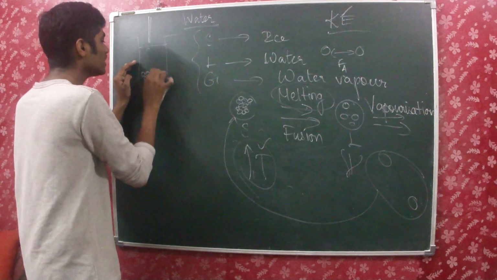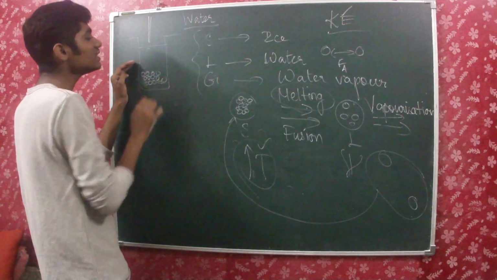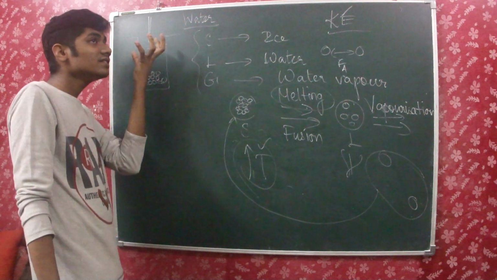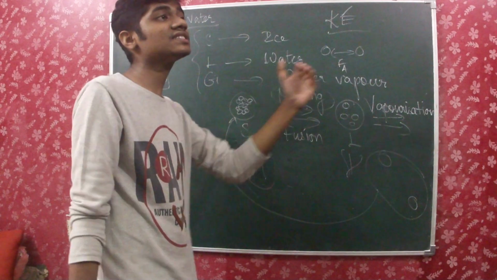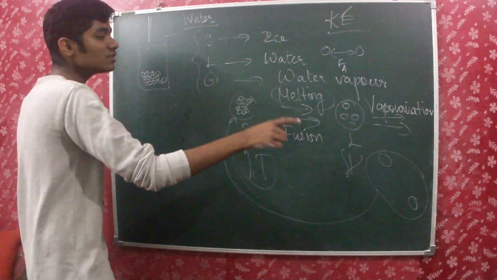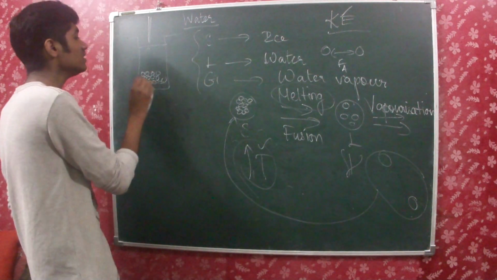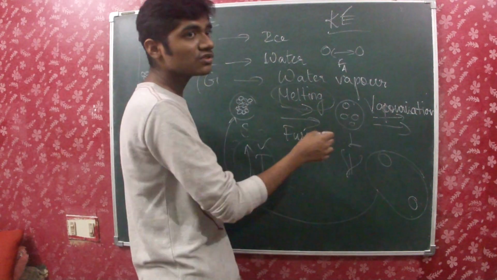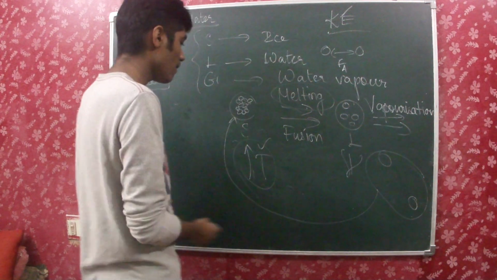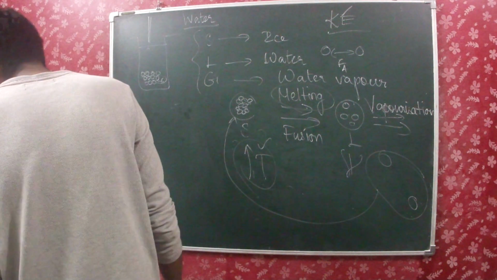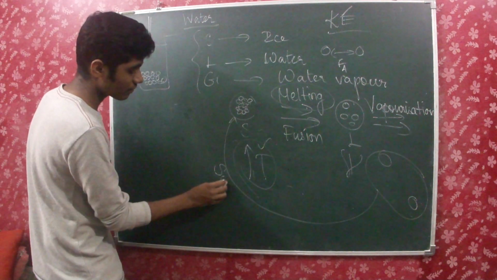The particles are getting closer, so they move back to the previous states of matter. But it is not actually a liquid here. It gets so condensed that it even goes to the solid form, and that process is known as solidification.